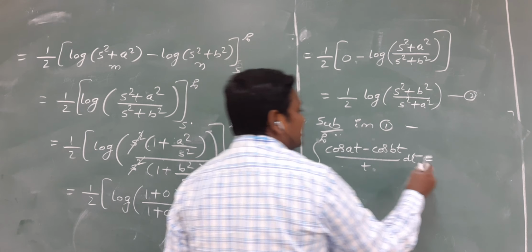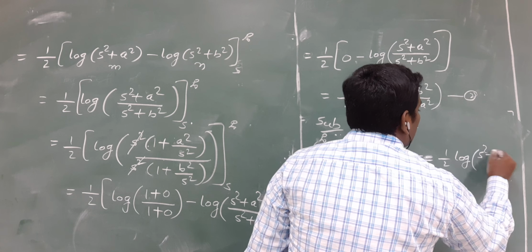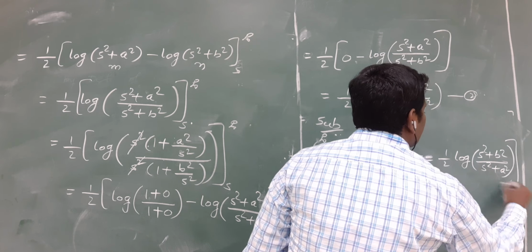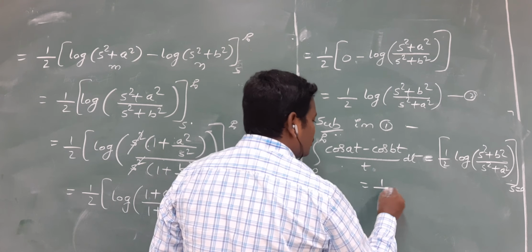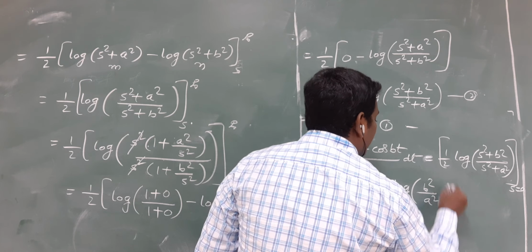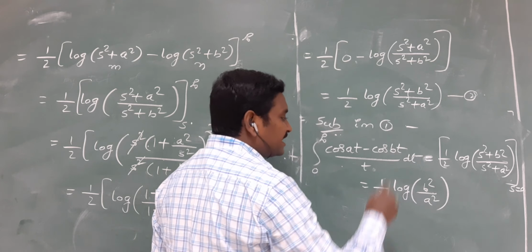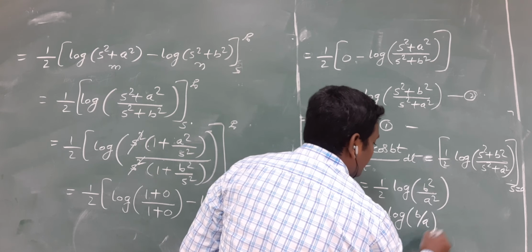The value of this one is half into log of (s square plus b square) by (s square plus a square) at s is equal to 0. By replacing s is equal to 0, you will get half into log of b square by a square. And take this 1 by 2 to the power, squares getting cancelled. The result is log of b by a.